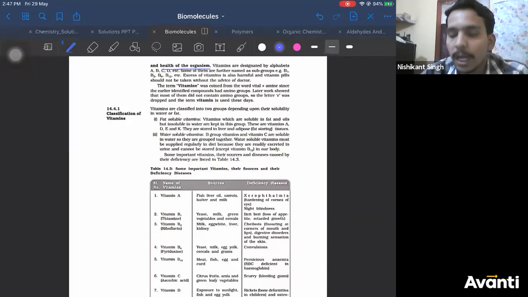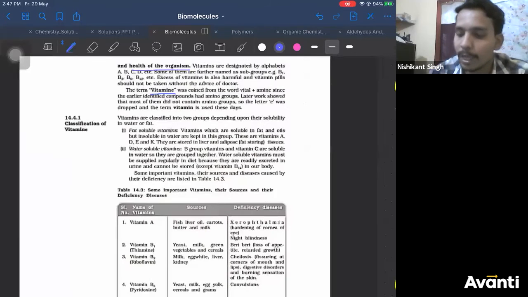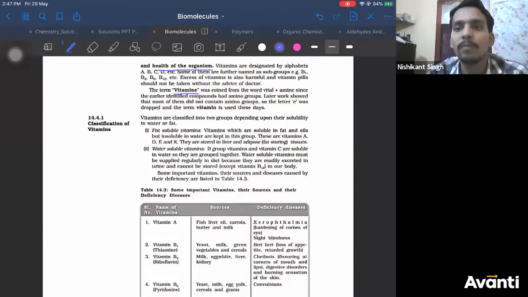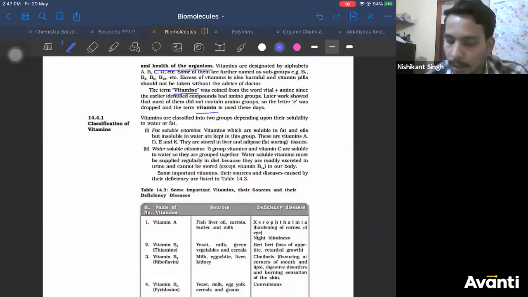Earlier, it was assumed that most vitamins contain an amine functional group, therefore they were named vitamine. But later on, it was observed that not all vitamins have an amine group. Therefore, the E was dropped and they were written as vitamin.